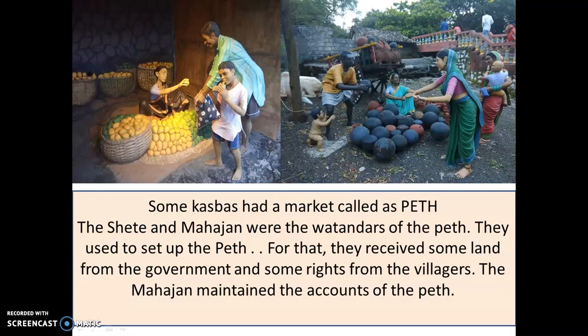Look carefully and you will see that the woman in the picture on the left is selling some fruit, whereas on the right you have the man selling pots. So grain and other articles of daily use were all sold at the pate or what we call the market.